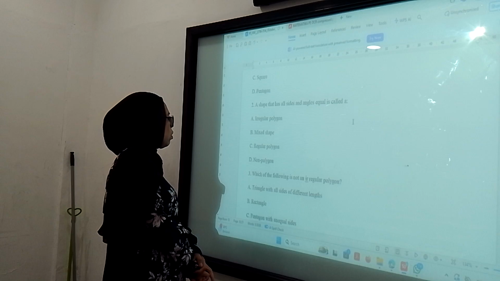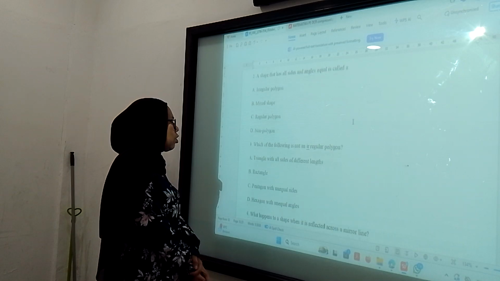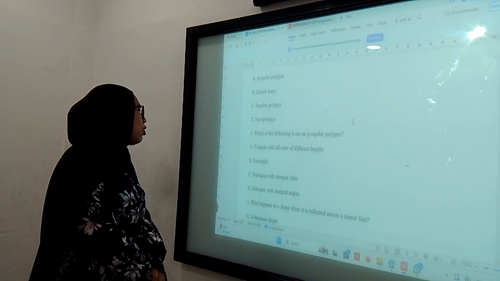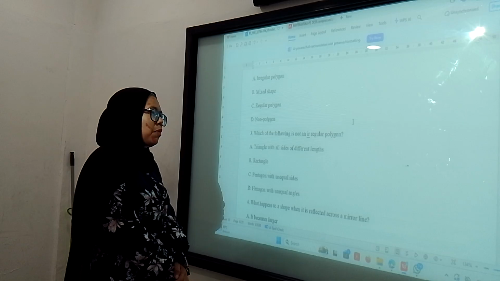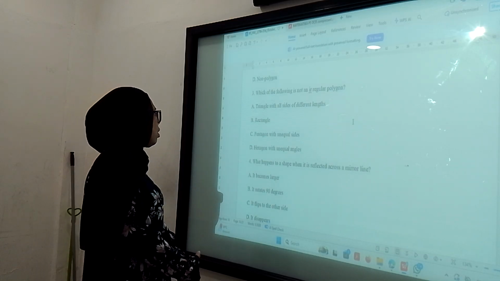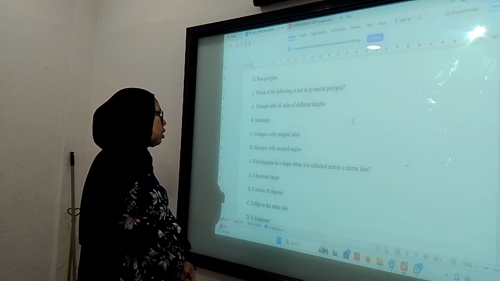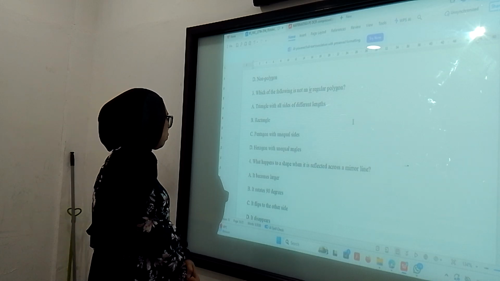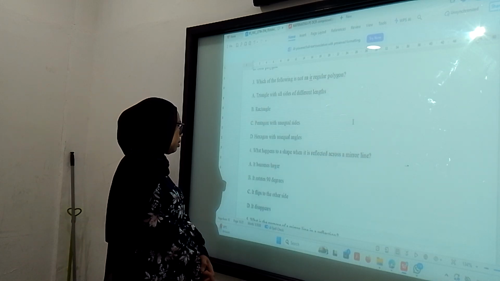Which of the following is not an irregular polygon? Actually the answer is square, but there's a mistake here. Rectangle will be removed later, and it becomes square. What happens to a shape when it is reflected across a mirror line? It flips to the other side.